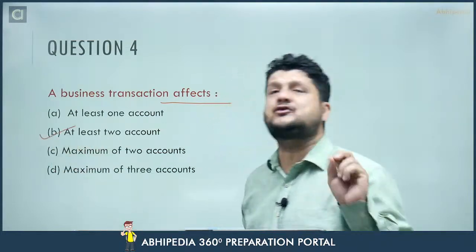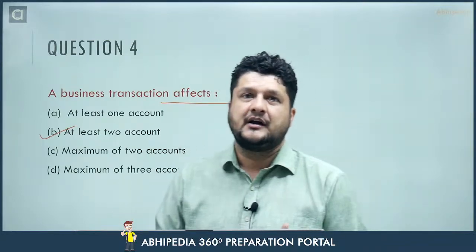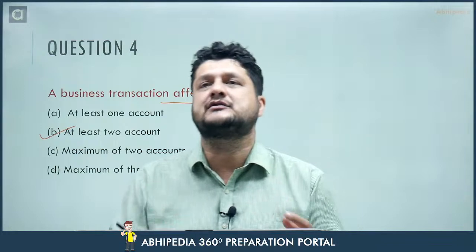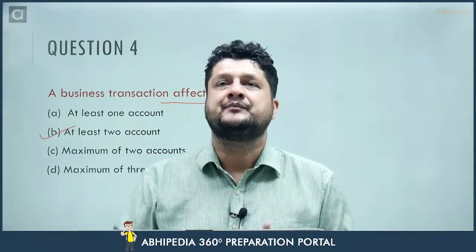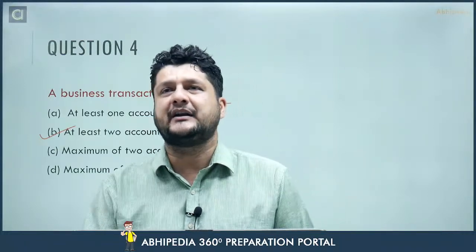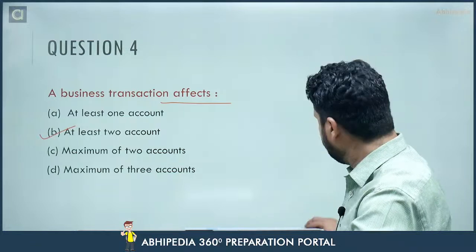Very easy. At least two accounts must be there, because we are following double entry system, and we must have two accounts for an entry, and both must be on either side. One must be on the debit and other must be on the credit. So answer for this is B.